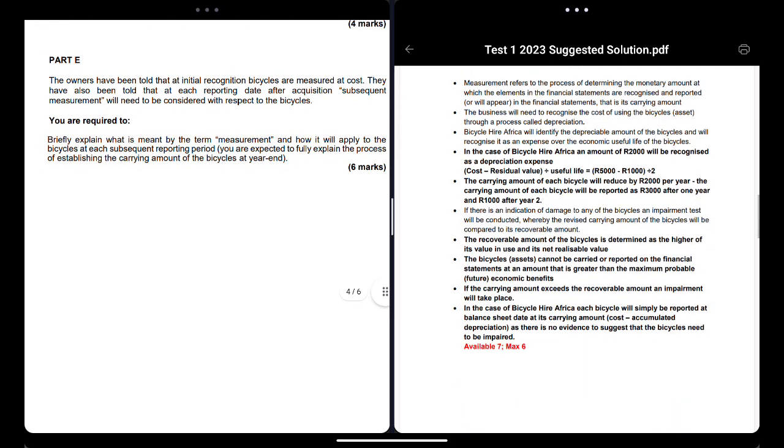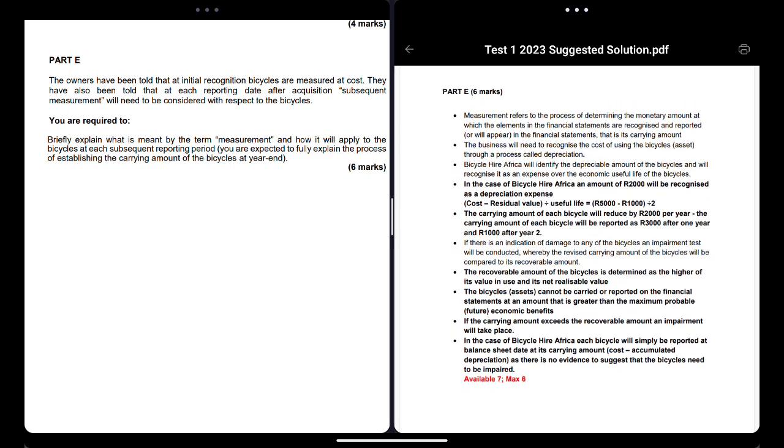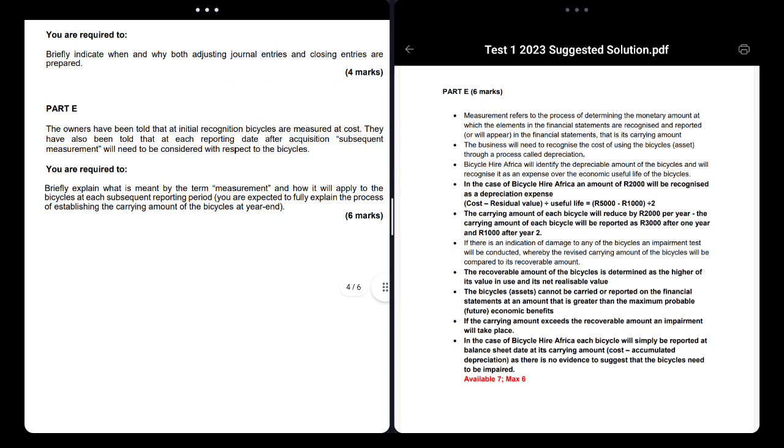So now let's go through this together and explain, right? The first thing you need to do here is explain what the definition of measurement is. That's the first thing you need to do here. Measurement refers to the process of determining the monetary amount at which each element of a financial statement is recognized and reported and appears in a financial statement. That is accounting value.